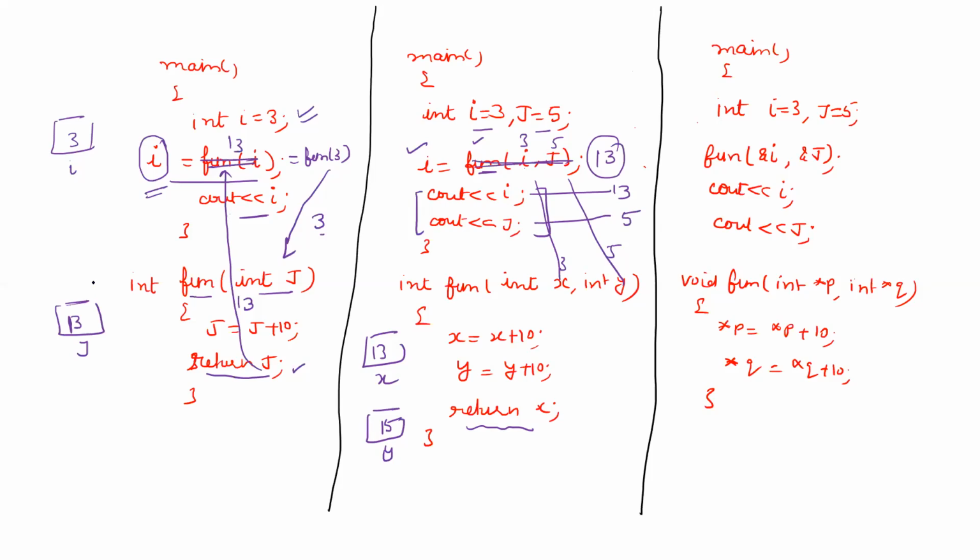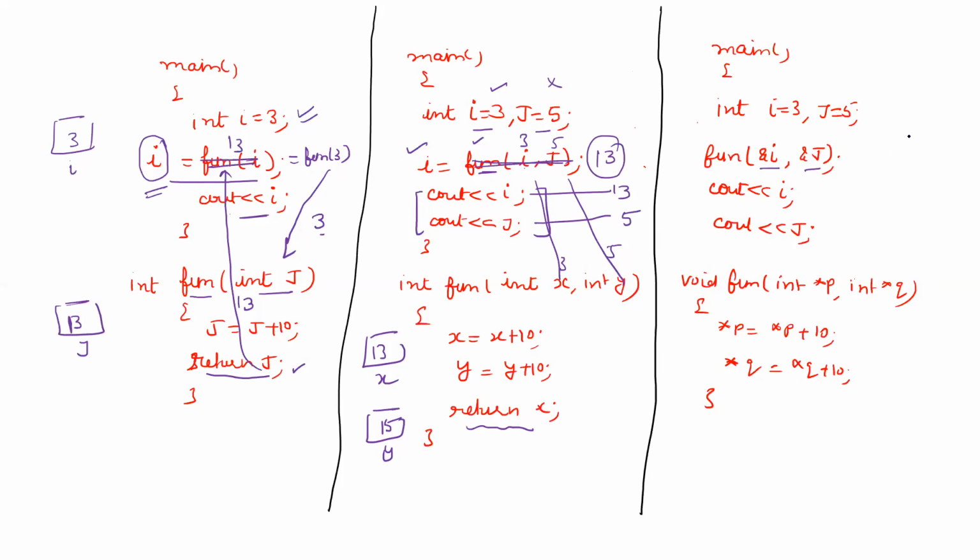That means we cannot make the function return more than one value. Only the update of i has occurred, j has remained the same. How to solve this problem? You can take the help of call by address. Rather than sending the values of i and j, we can send the addresses of i and j.